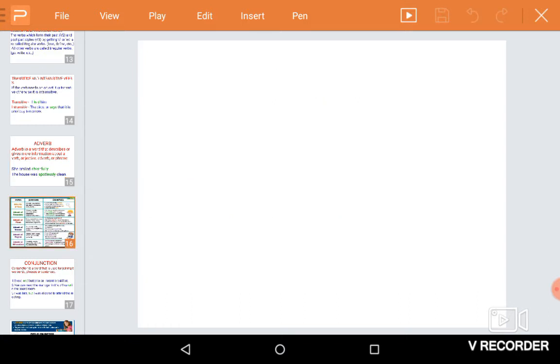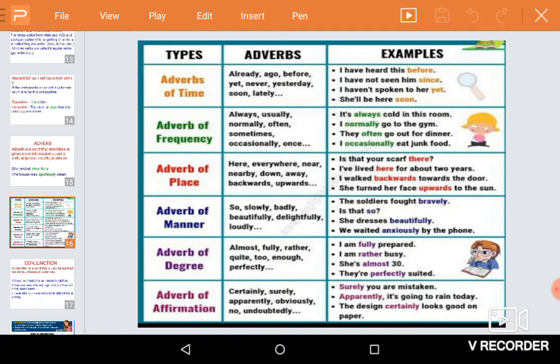Next, we are going to discuss the different kinds of adverbs. First, adverbs of time. The adverbs which show time are called adverbs of time. For example, already, ago, before, after, yet, never, yesterday, tomorrow, soon, lately, seldom, etc.